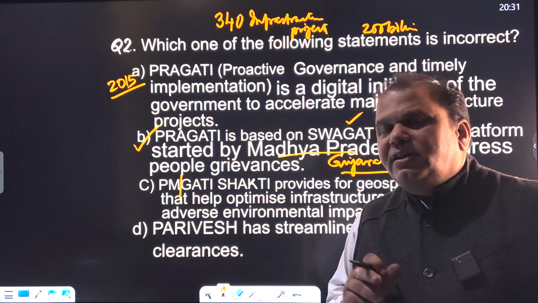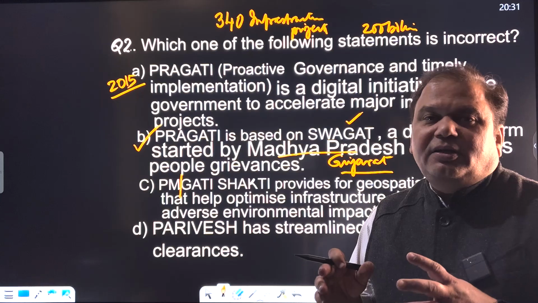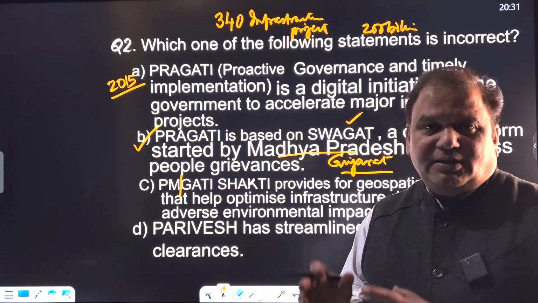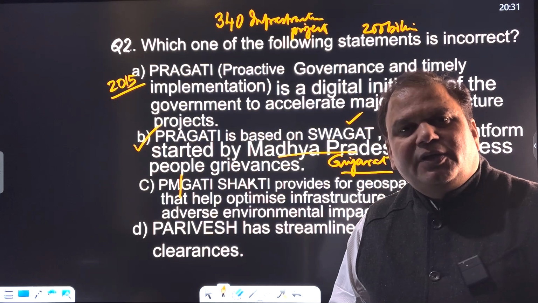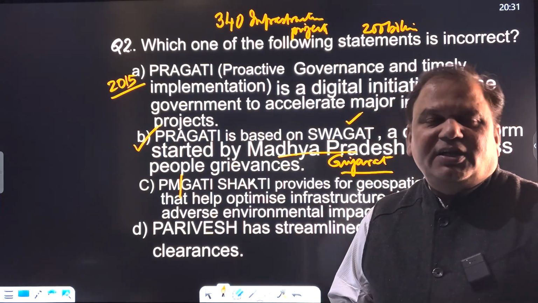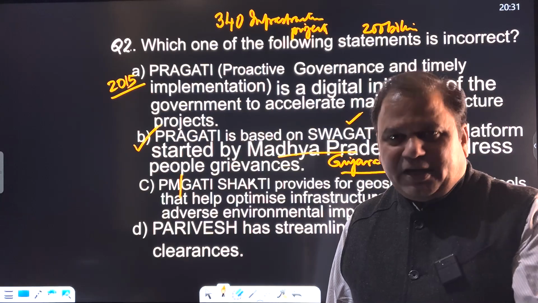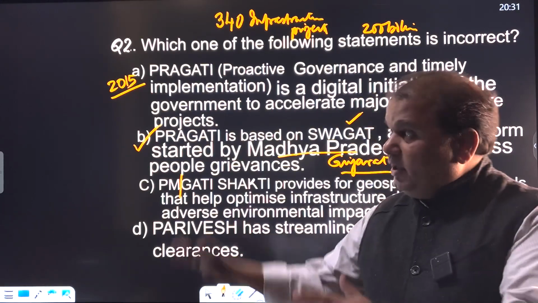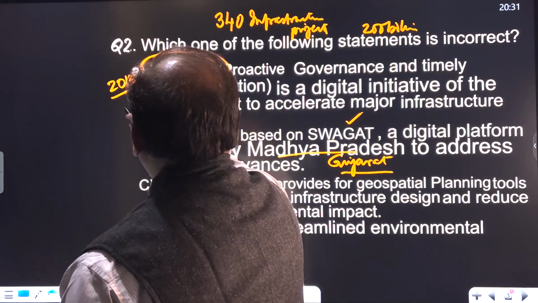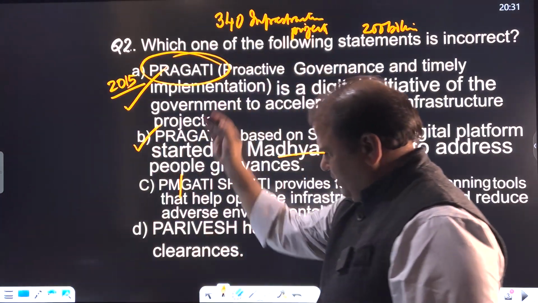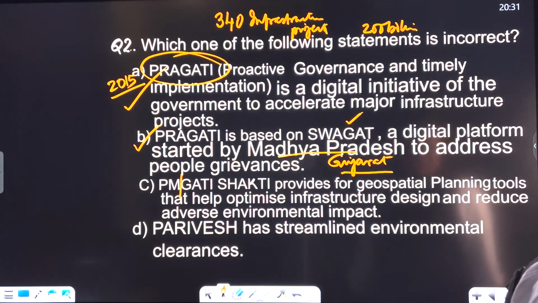The case study was on Pragati, the digital platform, on how political leadership would be utilizing digital platforms to overcome the bottlenecks in infrastructure development. This was published by IIM Bangalore. So that's why it is in news. And you can see the article in Indian Express on Pragati, and a question has been framed on this. Clear? Let's see the next question.